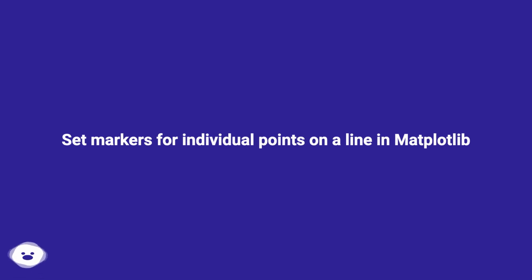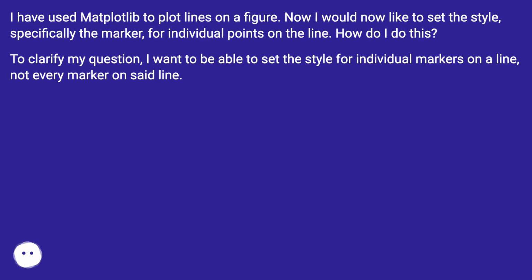Set markers for individual points on a line in Matplotlib. I have used Matplotlib to plot lines on a figure. Now I would like to set the style, specifically the marker, for individual points on the line. How do I do this? To clarify my question, I want to be able to set the style for individual markers on a line, not every marker on said line.